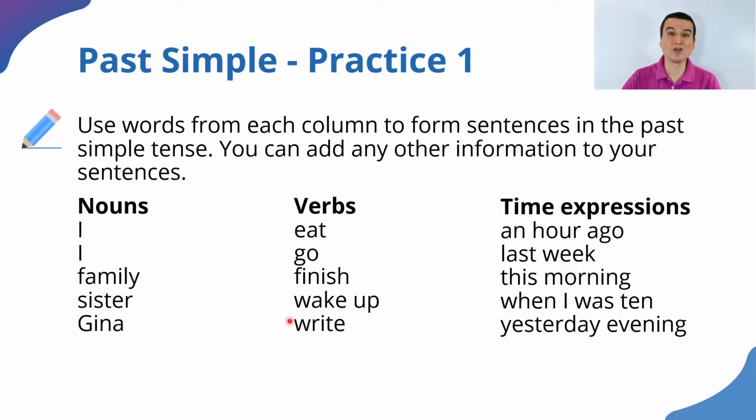You might need to conjugate them, remember, unless you're asking a question. And the time expressions that we have are an hour ago. All right, you could say 2 weeks ago, 1 year ago. That ago is very common in expressions in the past. An hour ago, last week, but you could say last week, last month, last year, etc. This morning or this afternoon, this evening, whatever you can use to refer to something that happened already in the past. This morning, when I was 10, that means that when I was 10 years old, when that was my age. And you can say yesterday evening.